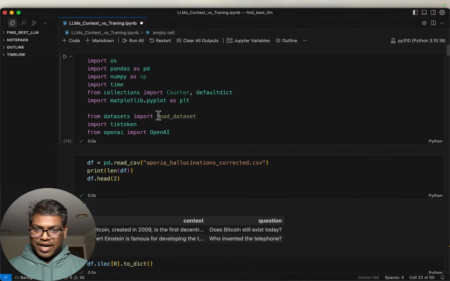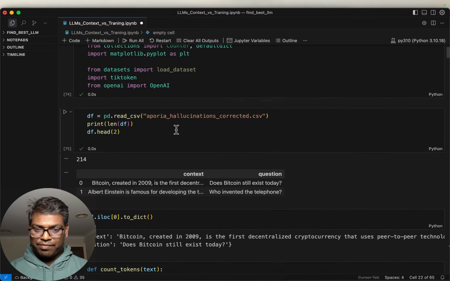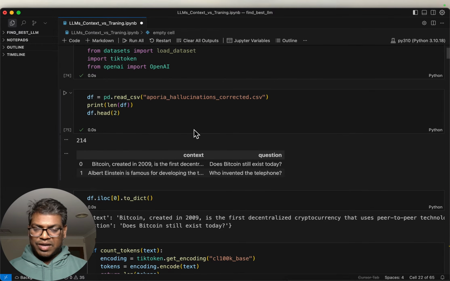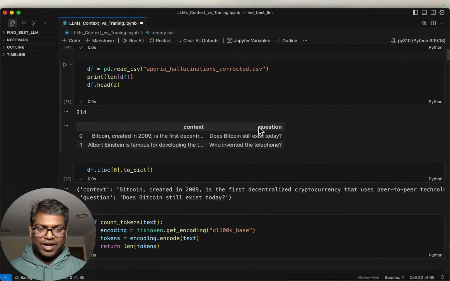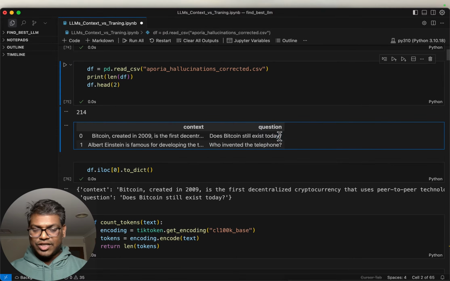All right. Some very standard Python libraries. We will use the OpenAI SDK to invoke a bunch of LLMs. Now, I took a dataset from Hugging Face from Aporia, but it has a bunch of incorrect labels. So I went through the data and found questions which are easy to answer. All the state-of-the-art LLMs should already know the answer to all these questions. There are 214 records, like does Bitcoin exist till today, who invented the telephone, etc. All LLMs should know the answer to all these questions.